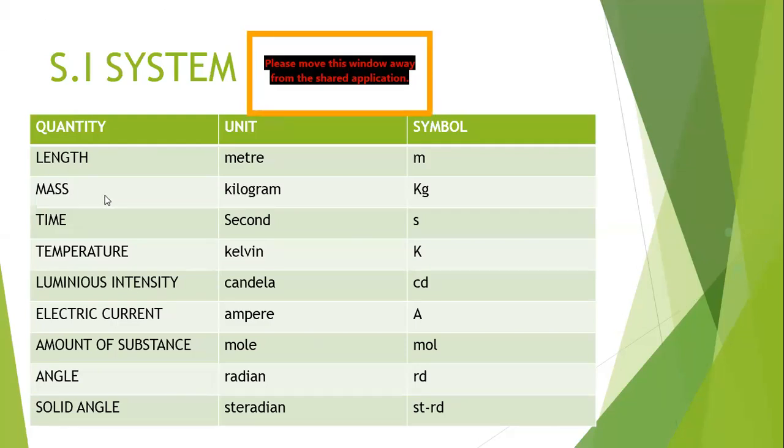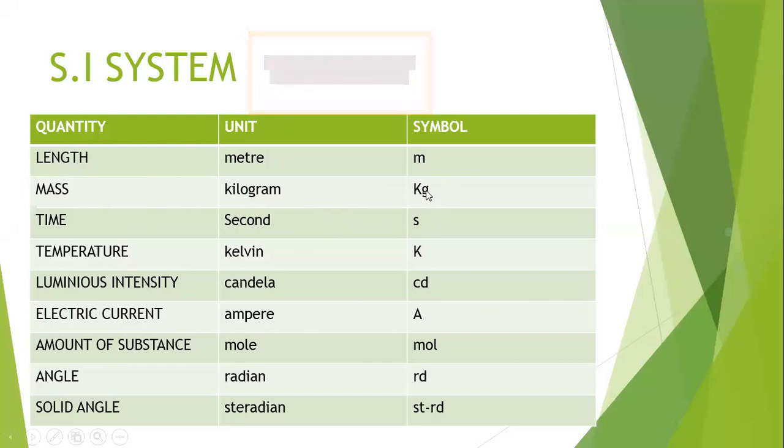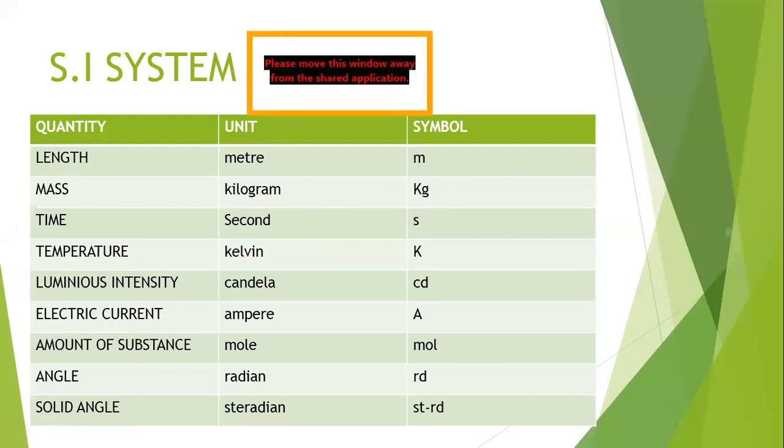Then we have mass. Mass is measured in kg. Time is measured in seconds, and remember the symbol for second is s. Remember the kg, this k is not capital. I'm sorry, it was by mistake. It is small k and small g. Please make a correction of this. Then temperature, the unit is Kelvin, and the symbol for Kelvin is capital K. Remember, it's not small k, it's capital K.